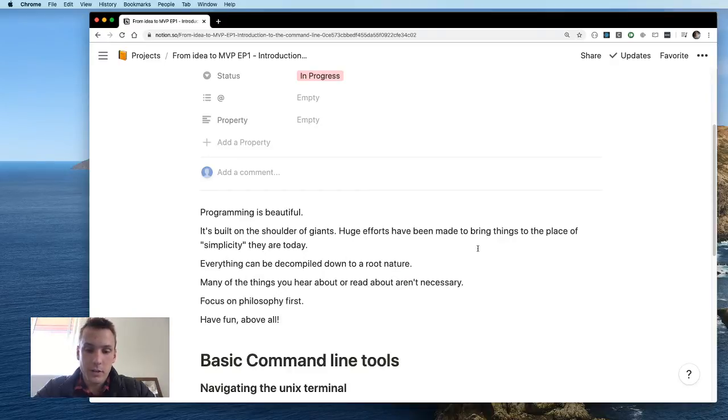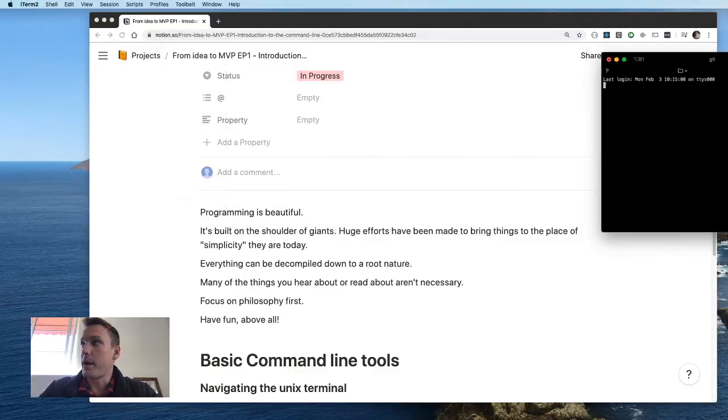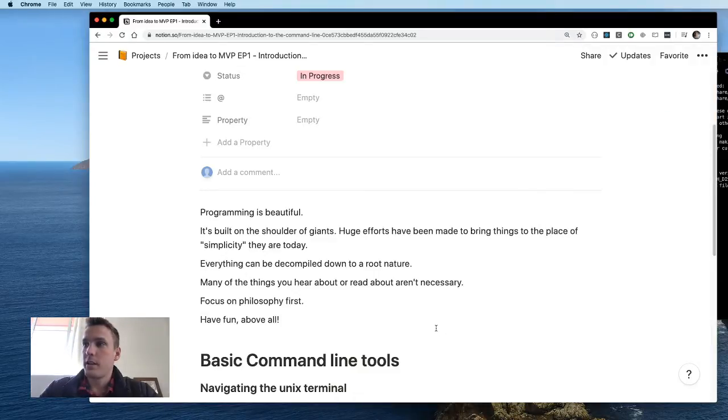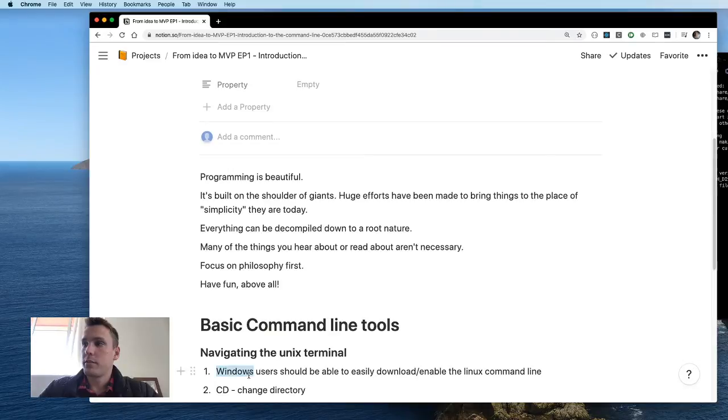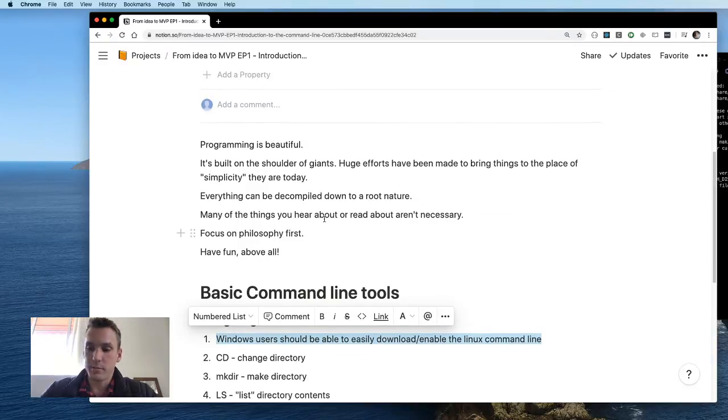But this introduction video is going to be focused on the basics of the Unix terminal, so you can create a file, delete a file, and create a directory and so forth. I'll be in iTerm. I'm on Mac, but you can also just use Terminal, which is the generic name for it, and they're all going to work pretty much the same. If you're on Windows, you should be able to easily download or enable the Linux command line. As of Windows 10, it's pretty much bundled with it, or at least really accessible.